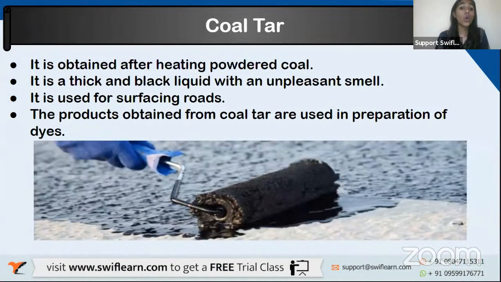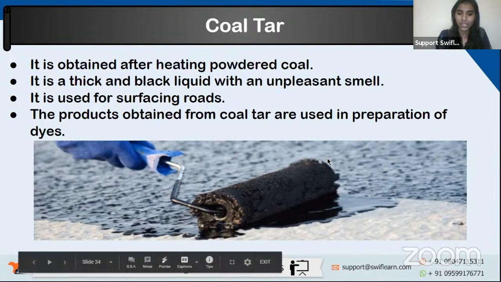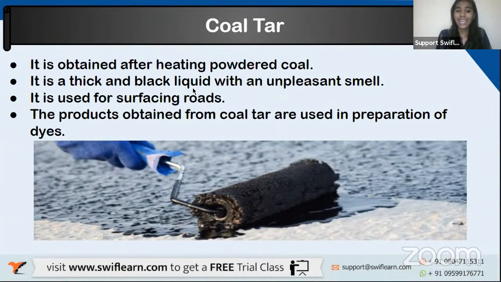Now coming to coal tar, it is obtained after heating powdered coal. That is, you take coal in a powder form, and then when you heat it, you get coal tar. You can see a picture here. Yeah, this is how it will be, a little bit semi-liquid form. Now, it is a thick and black liquid with an unpleasant smell. The smell is not really good.